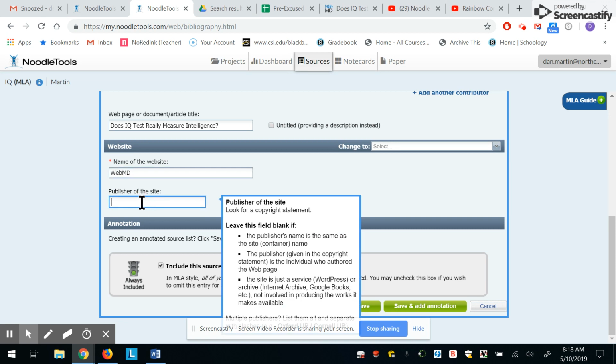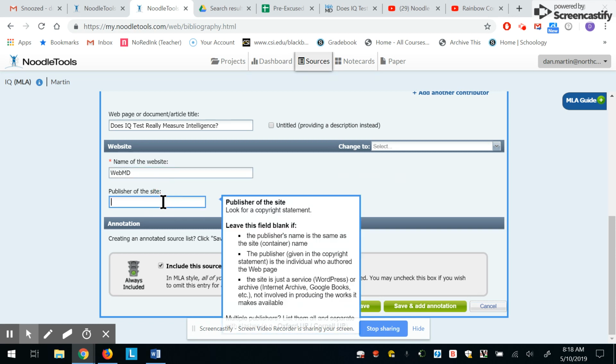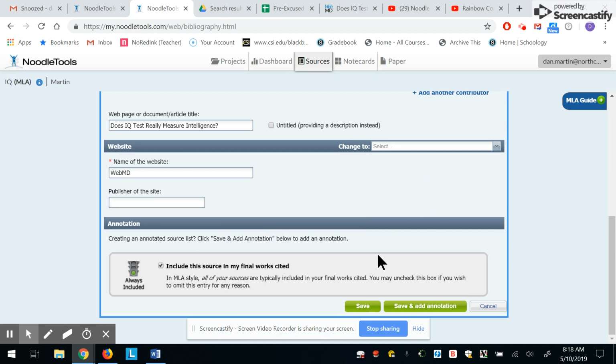Let me click in here. You'll notice anytime you click in one of these boxes, it gives you little hints. So when I come down here and click on publisher of the site, it says leave this field blank if the publisher's name is the same as the site name, and that's what we have. That's what I was just doing, but it actually gives you the little information right there when you click. I've got nothing else to put in.